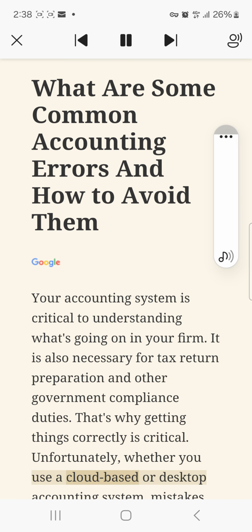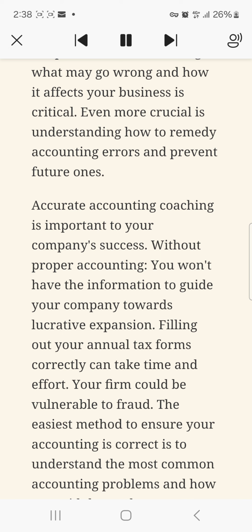Unfortunately, whether you use a cloud-based or desktop accounting system, mistakes are possible. Understanding what may go wrong and how it affects your business is critical. Even more crucial is understanding how to remedy accounting errors and prevent future ones. Accurate accounting coaching is important to your company's success. Without proper accounting, you won't have the information to guide your company towards lucrative expansion.